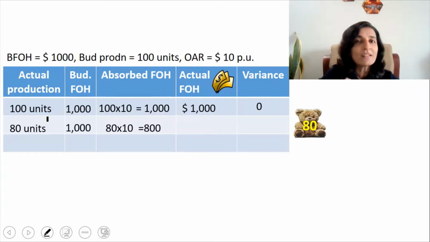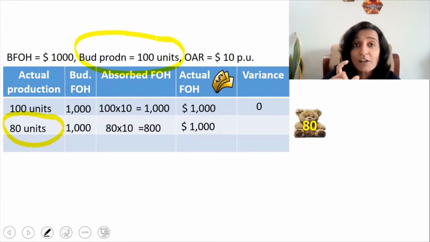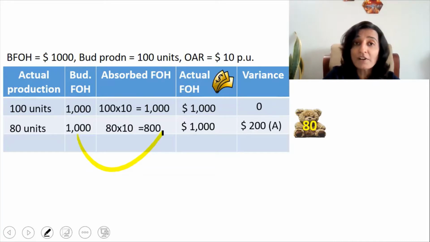But what is the amount that we pay to the supervisor lady? That still remains at $1,000. So what is the variance? Just because we produced only 80 units and not the budgeted production of 100 units, the amount that has hit the P&L account is just $800. And what is the amount of the variance? It is 1,000 minus 800, or $200, and it is an adverse variance because that much more should hit the P&L account.